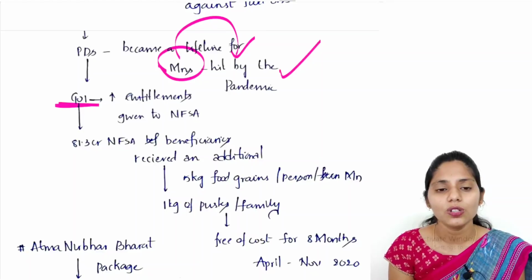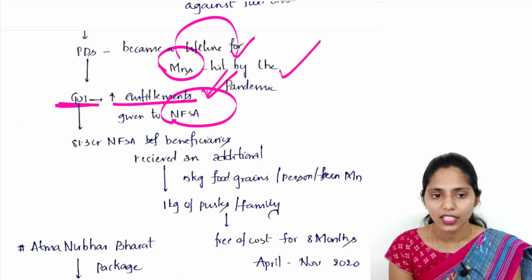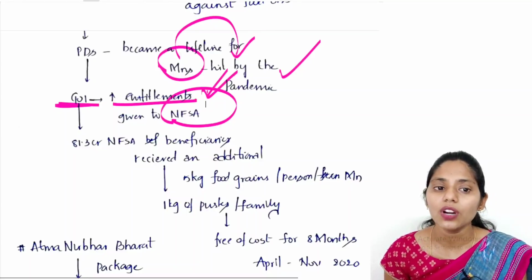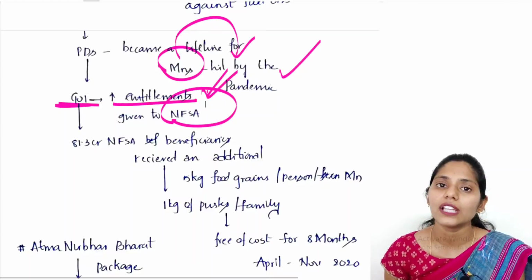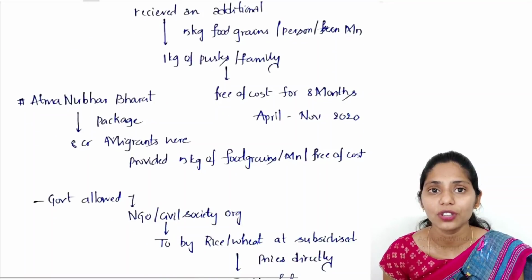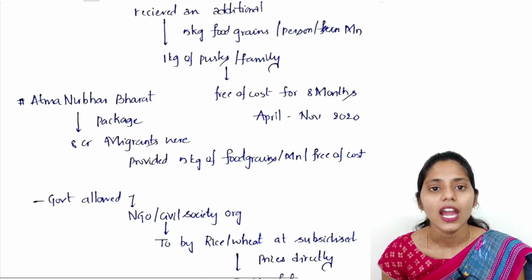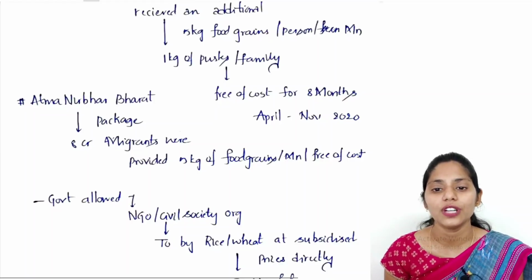And the Government of India also increased entitlements under the National Food Security Act. Under this, about 81.3 crore NFSA beneficiaries received an additional 5 kg of food grains per person per month and also 1 kg of pulses per family, free of cost for 8 months.